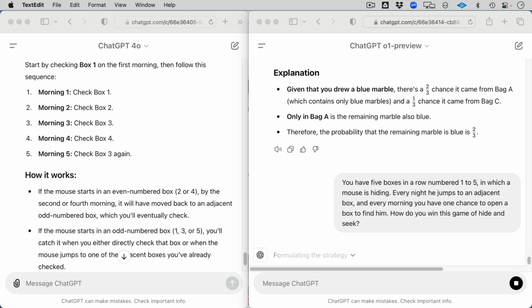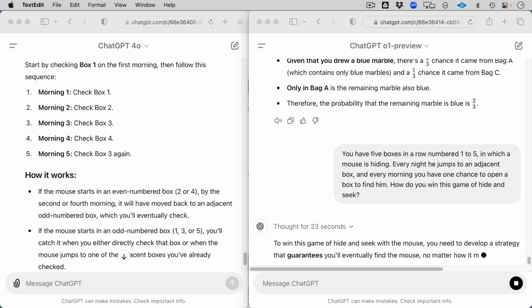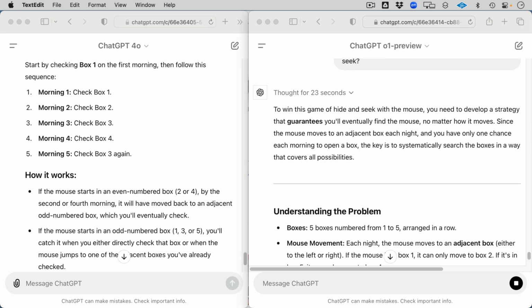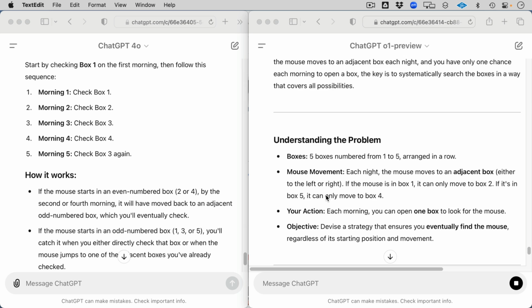Because he's either in an odd or even numbered box. If he's in an even box, 2 or 4, and you check box 2, if you don't know, he was in box 4, which means the next night he would either move to box 3 or 5. So the next morning, check box 3 and so on. So if you check boxes 2 and 3 and 4 in that order, you'll find him within 2 rounds, or in 1 round if you do 2, 3, and 4, followed by another round of 2, 3, and 4. So let's see that. Okay, that's cool.